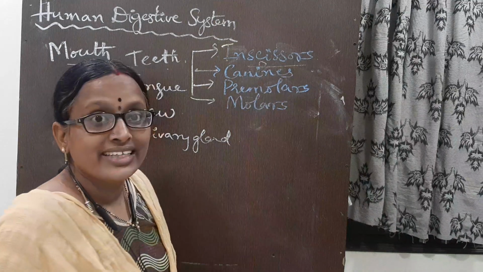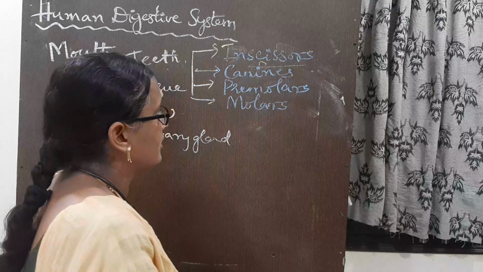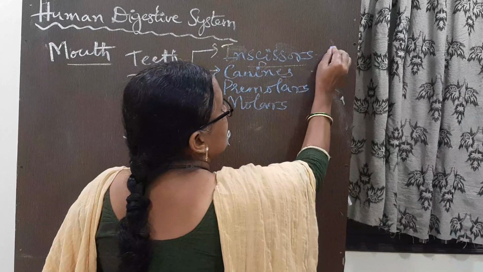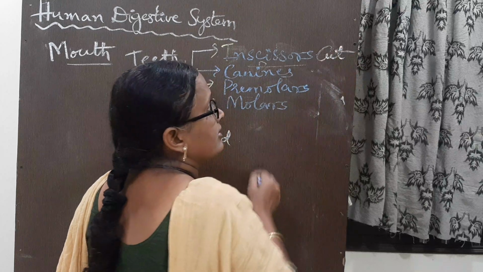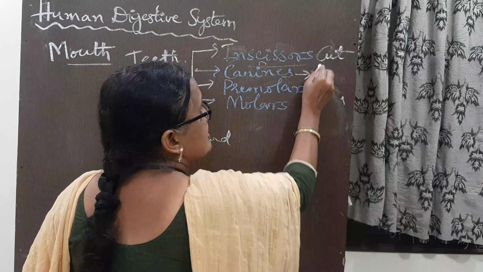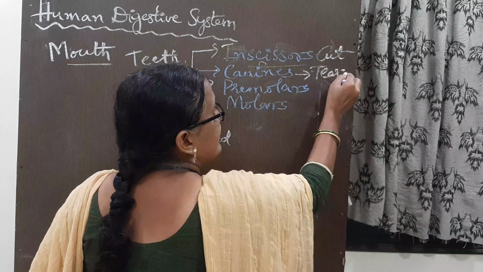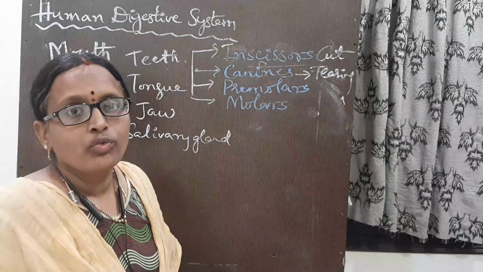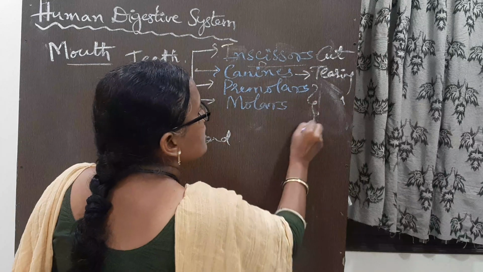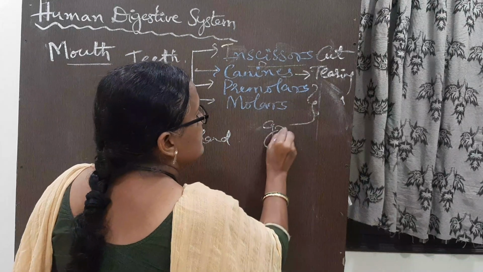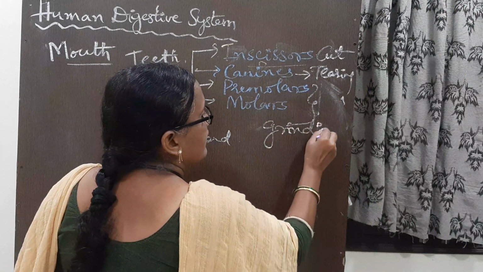Incisors, they cut the food. What is the function of incisors? They cut the food. Canines, they tear the food. In carnivores, canines are very well developed. And premolars and molars, their function is grinding the food.